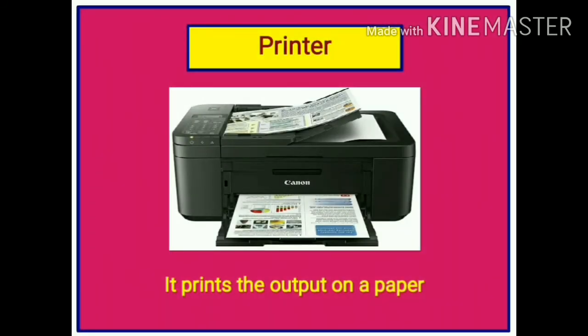Printer. Printer is an output device which prints the result on paper. For example, railway reservation tickets that you get at a railway station are printed using a printer. Similarly, telephone bills or electricity bills that you receive at home are also printed by a printer.